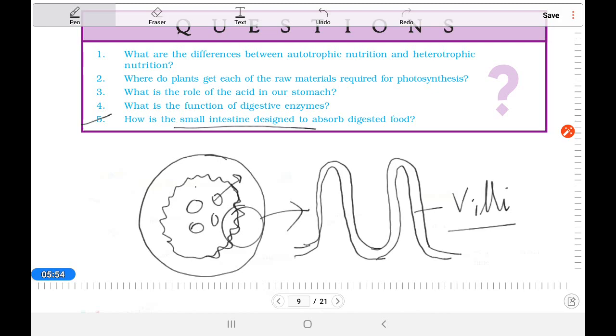I think you can understand that if the surface were a straight line, then here it will increase much more than that. It is estimated that it can create 600 times more surface area. Why does it create such a huge area? Because if the area is more, they can absorb the food material, or almost all the digested material, into the body. So it is designed in this way.